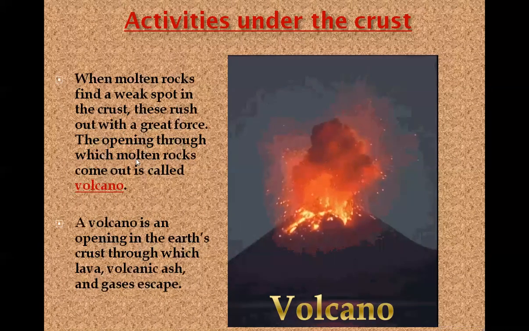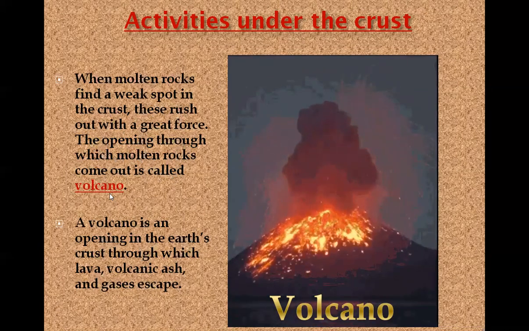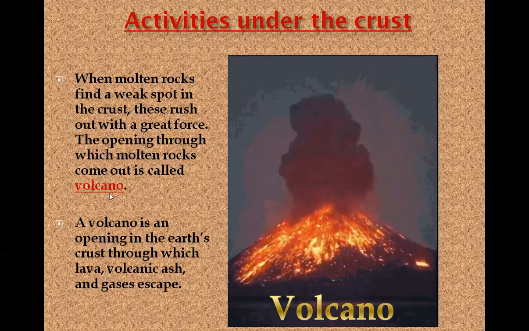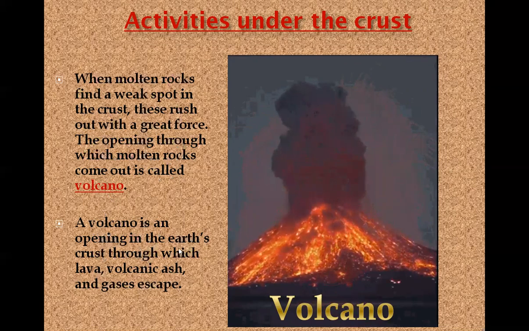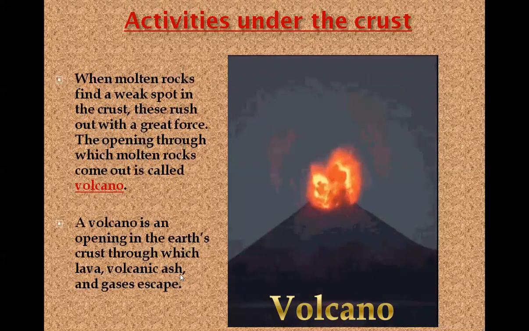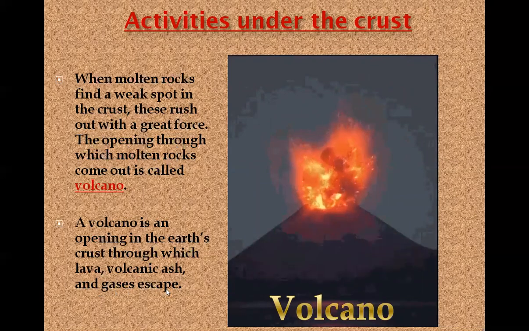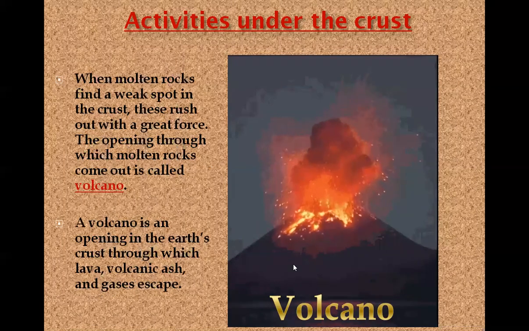The opening through which molten rocks come out is called volcano. Or you can also say a volcano is an opening in the earth's crust through which lava, volcanic ash, and gases escape. So I hope you have understood what is volcano.